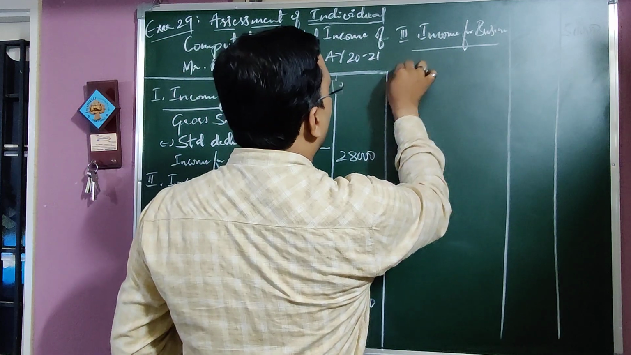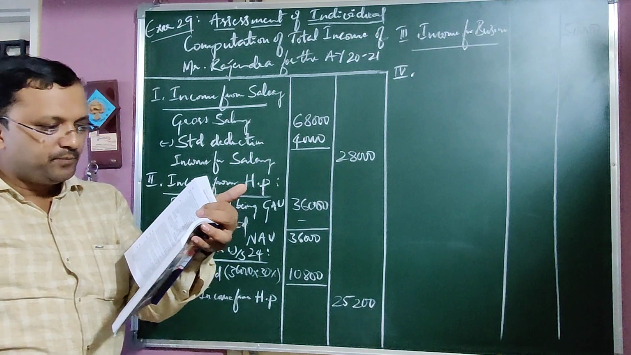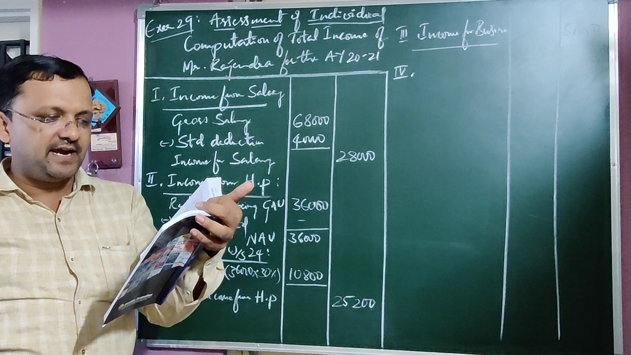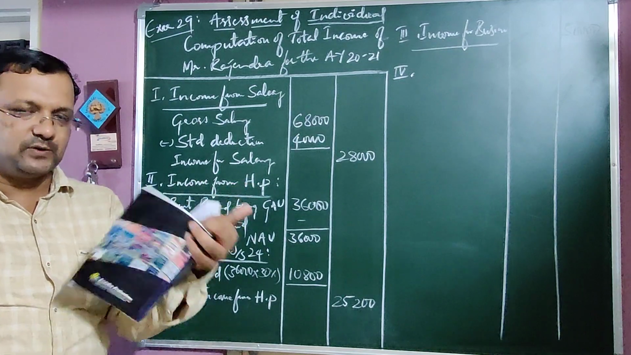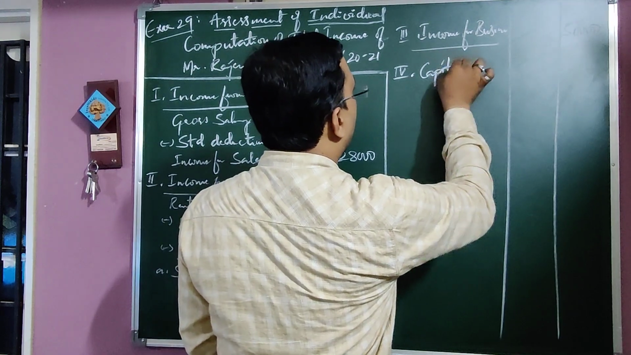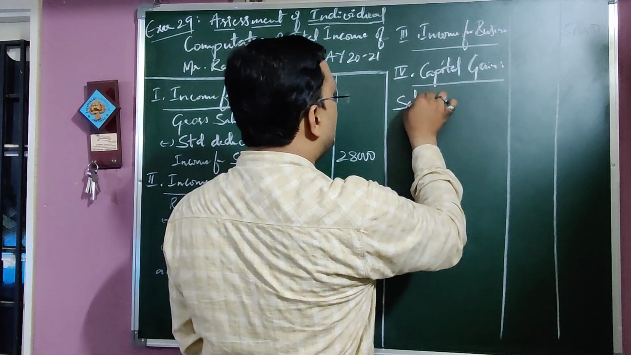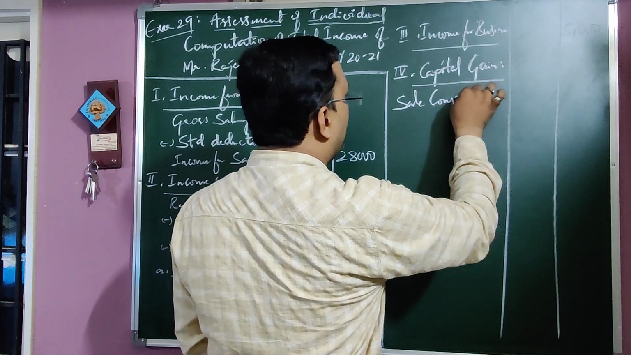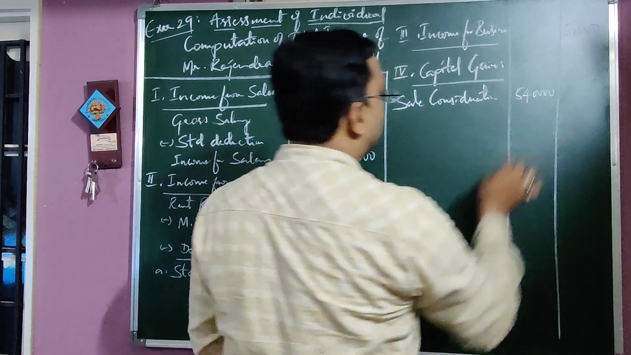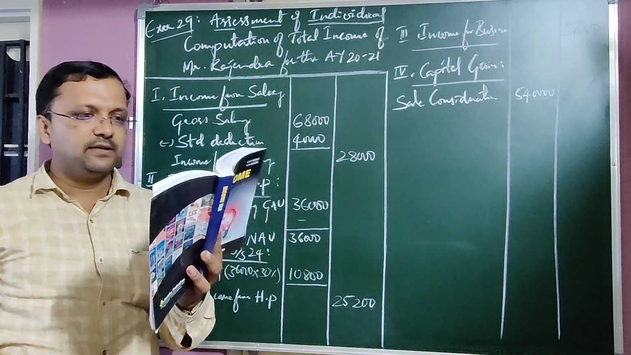Next, Roman 4, capital gain is also given, point one. He sold a residential house in April 2018 for rupees 5,40,000, which he had purchased for rupees 80,000. Then the fourth head is capital gain. Sale consideration in the inner column is 5,40,000.